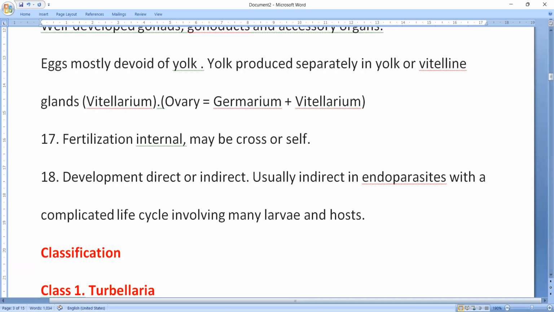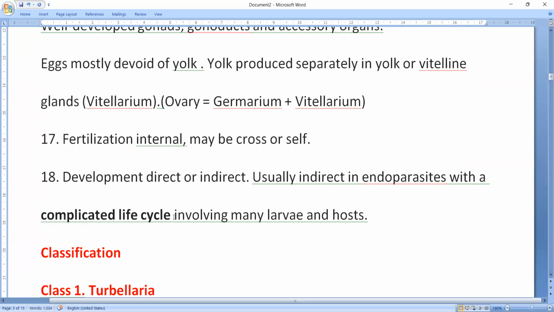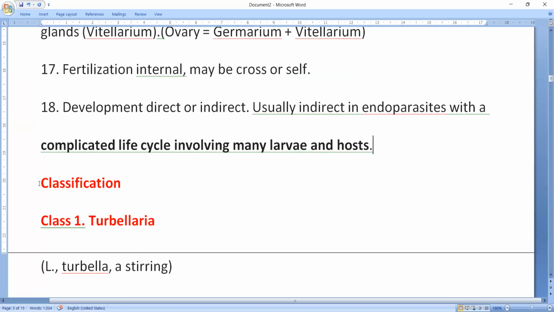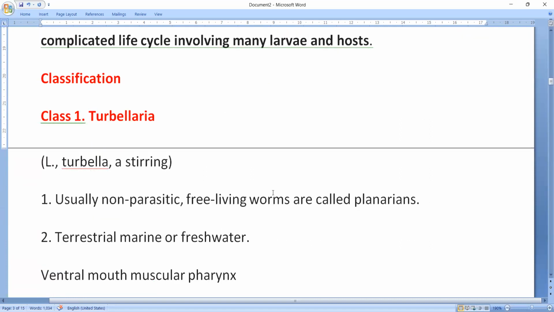And a larva is present. In endoparasites with a complicated life cycle, involving many larval forms and hosts, endoparasites have many larval forms, and they also have 2-3 hosts. So having many larval forms is an adaptation of parasites. Anyway, that is about general characters and classification.